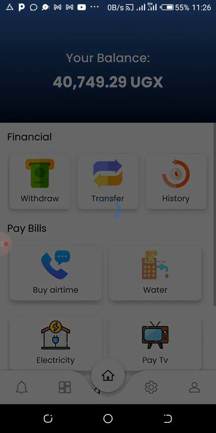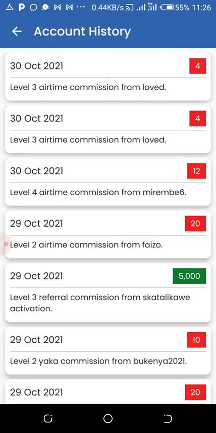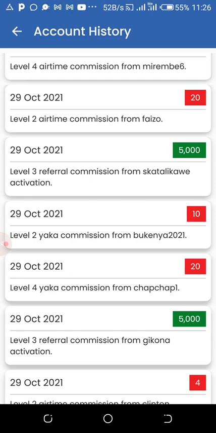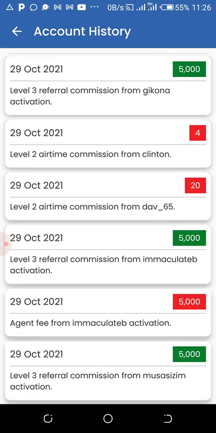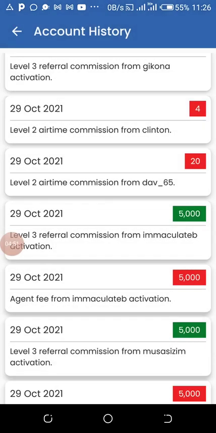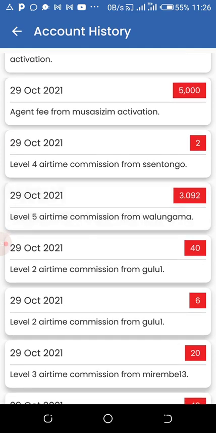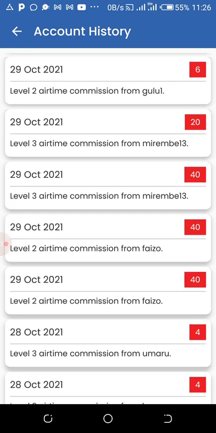Yes, that is the money. So let me show the other proof that people are getting money just using their smartphones. Let's go to account history and you see how these guys are getting a lot of money. All of this is residual passive income. When I talk about residual passive income, this is the money that comes to your account without you working for it.